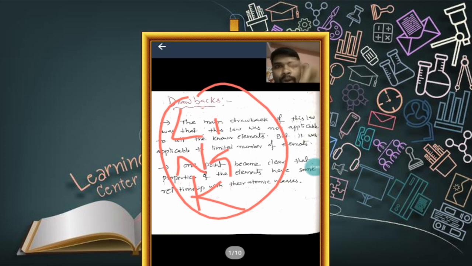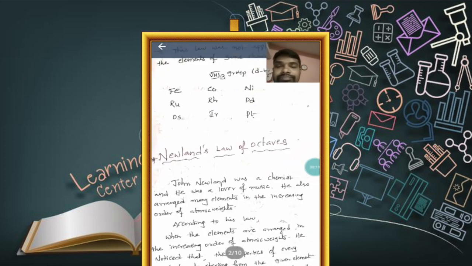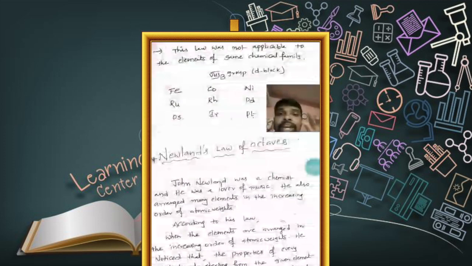That means the properties of the three elements placed in a triad depend upon the atomic weight, not atomic number. Basing on the atomic weight, Dobereiner was able to arrange the elements into the form of triad. Clear? So there was a close relationship between atomic weight and properties of the elements. And next, one more drawback: this law was not applicable to the elements of the same chemical family.